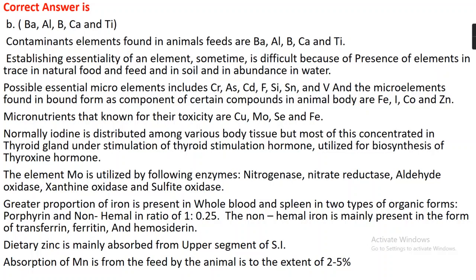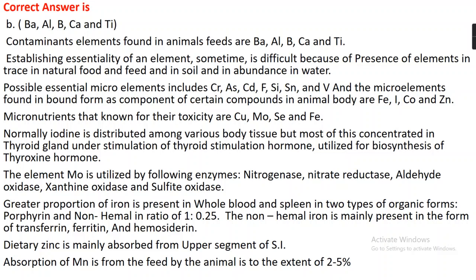Establishing essentiality of an element is sometimes difficult, because some elements are present in high amounts in natural food and feed, in soil, and are abundant in water too. Possible essential micro elements include chromium, arsenic, cadmium, fluorine, silicon, tin, and gallium.